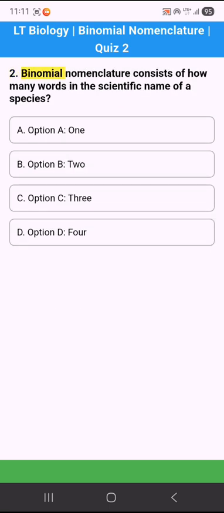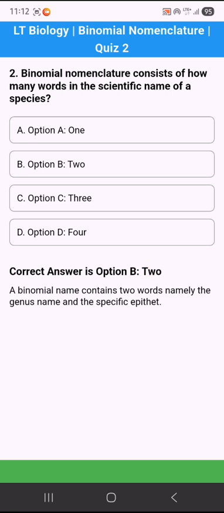2. Binomial nomenclature consists of how many words in the scientific name of a species? Option A. 1. Option B. 2. Option C. 3. Option D. 4. Correct answer is option B. 2. A binomial name contains two words, namely the genus name and the specific epithet.